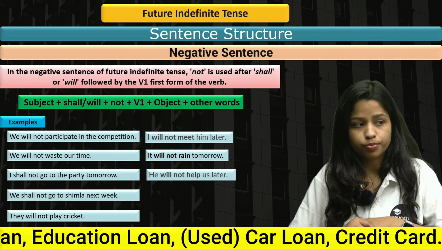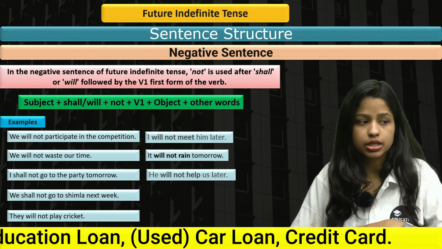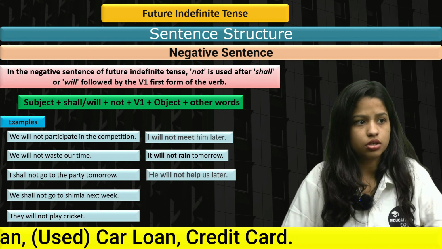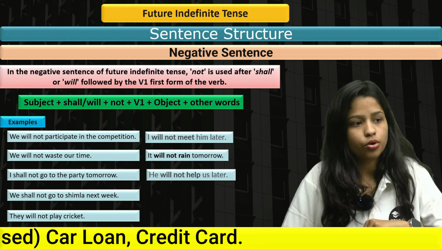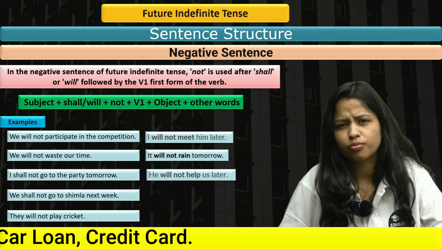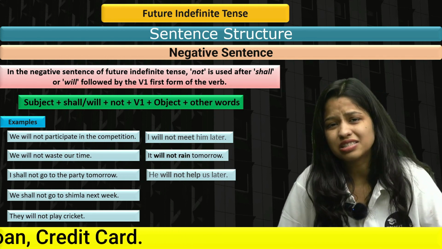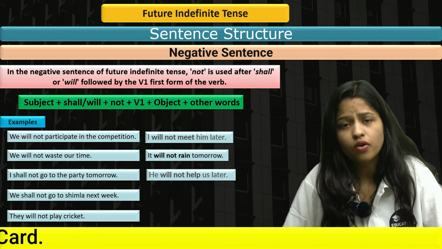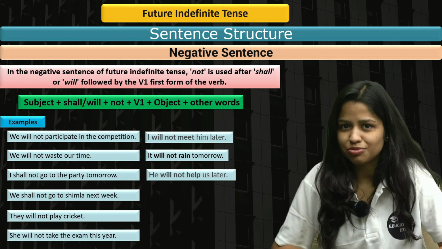They will not play cricket. She will not take the exam this year. I will not meet her. It will not rain tomorrow, and he will not help us tomorrow. Every sentence is very simple. I am sure you can definitely make them now, so try to practice this. Let's move forward.